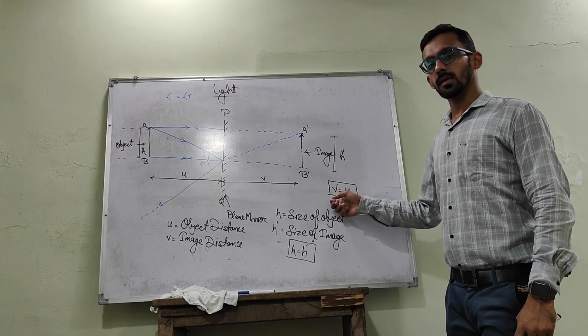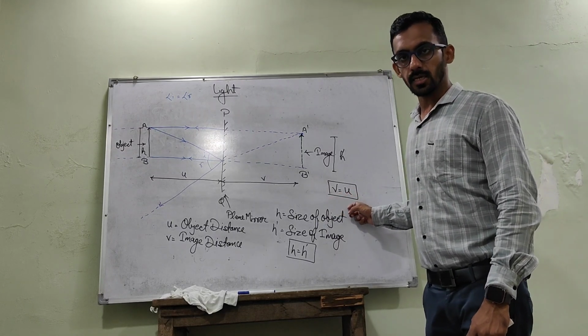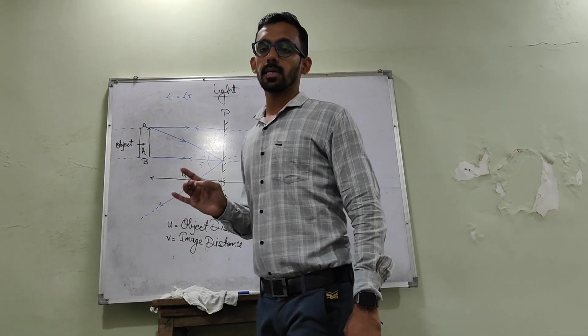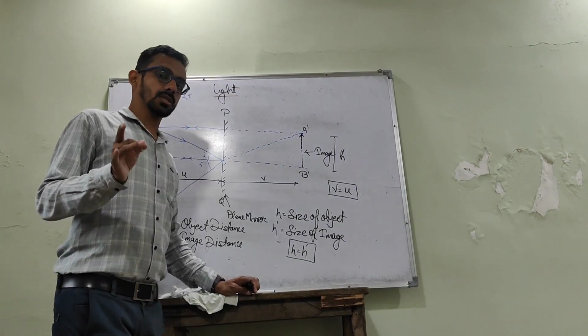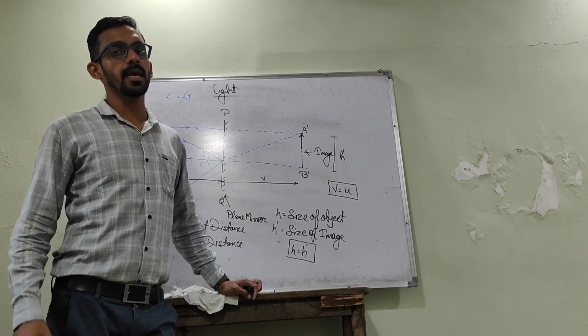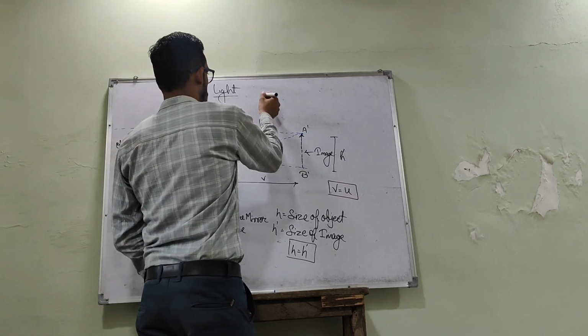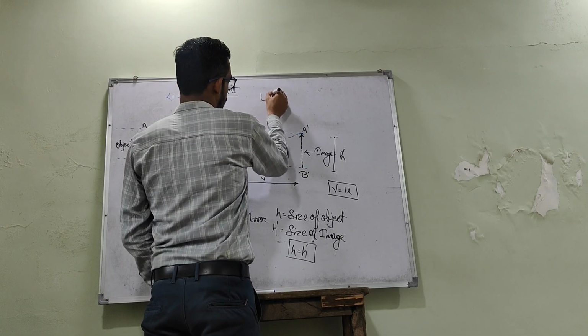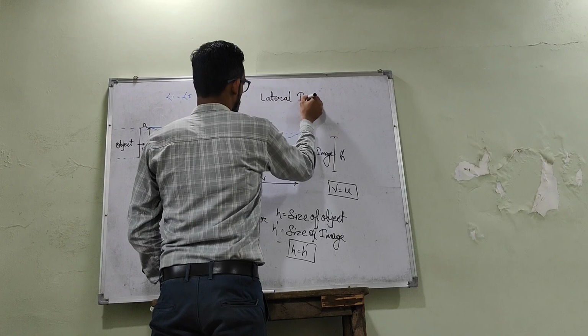Third, the image distance is equal to the object distance. But there is one more thing, known as the fourth property, or a phenomenon, that is lateral inversion.